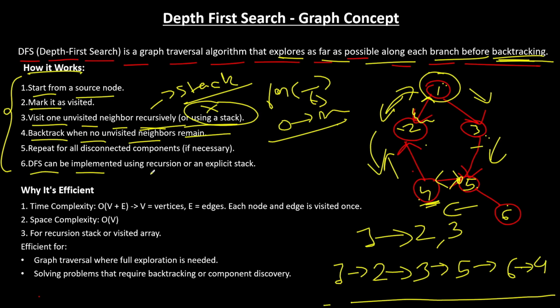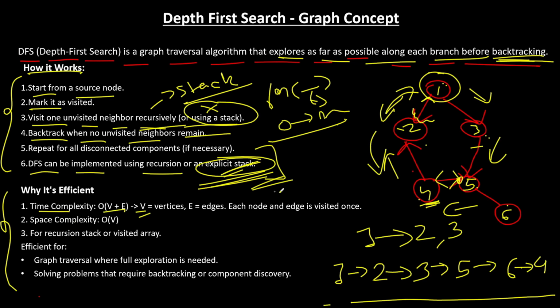And DFS can be implemented using recursion. Okay, and this is not necessarily an explicit stack. It's an uncommon practice, but I have just written here that if you want to use it, you can do it. And why is it efficient? The time complexity comes out to be V plus E. V means vertices, E means edges. What are the edges? These are the edges. What are vertices? These are the vertices, which are also called nodes. And each node and edge is visited once. Therefore, the time complexity comes out to be V plus E.